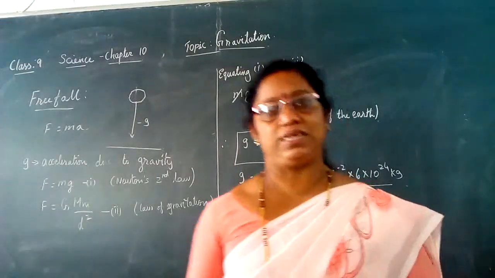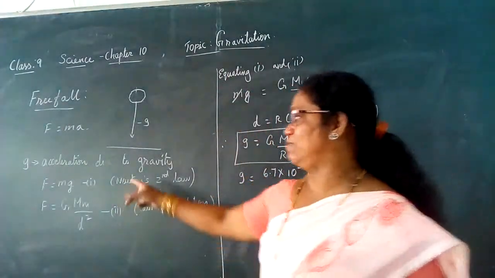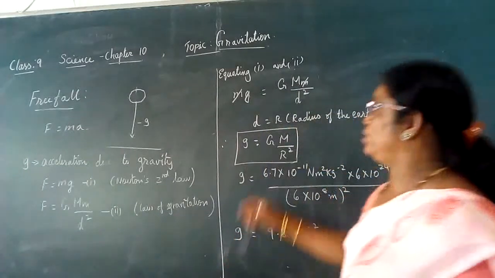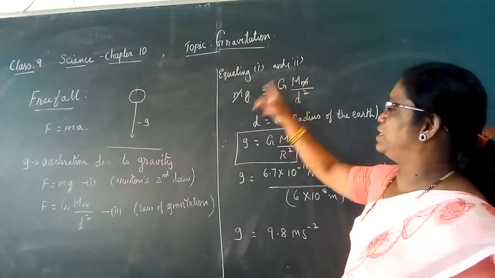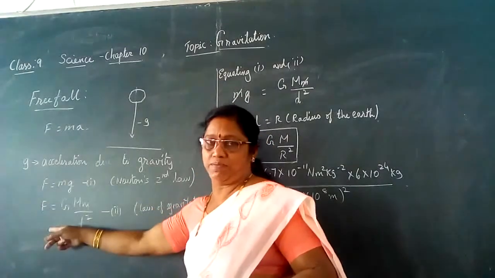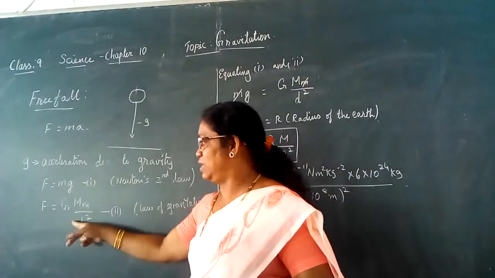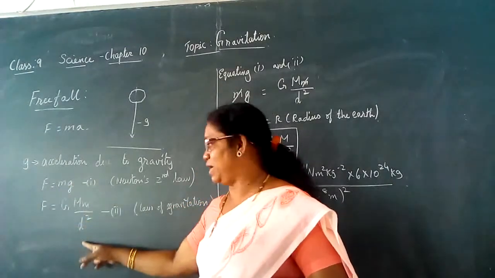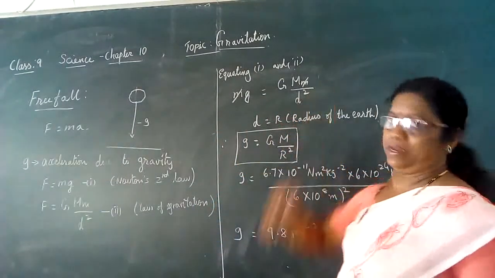Hence let us equate equations 1 and 2. When you equate both equations, you get mg is F and F is one and the same. Hence mg is equal to GMm divided by d square.